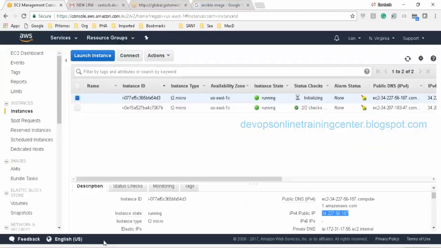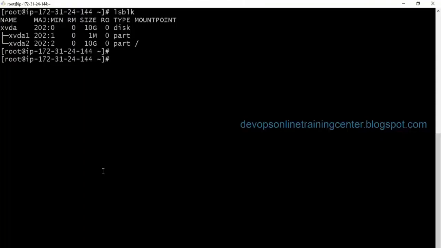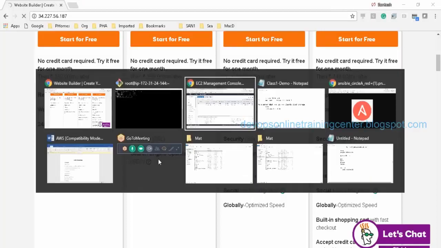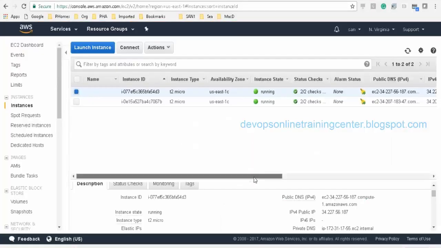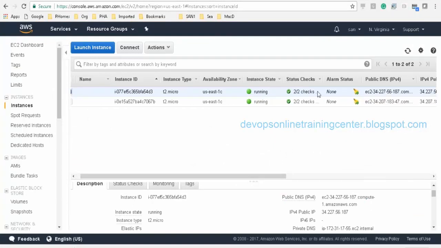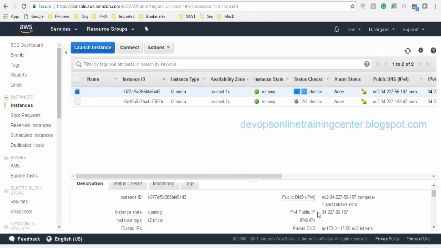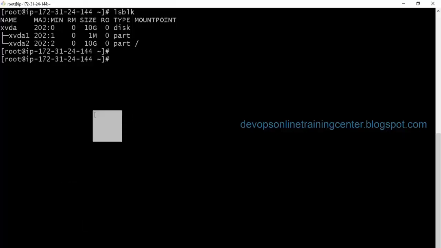Let us see if this gets executed. I think it is still in an initializing state. No, this is fine, right? Running. Maybe the command which you have given is not correct. Okay, let us log in and see if HTTPD is installed and Apache is running.